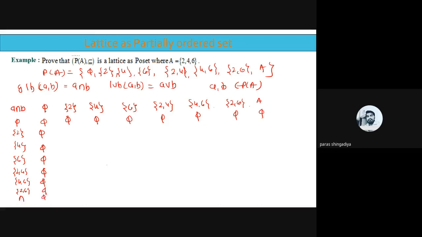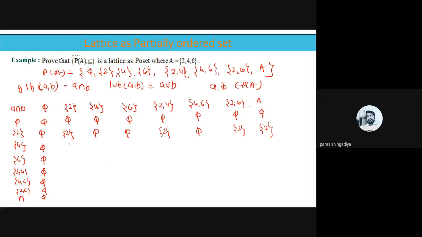Okay. Now 2 with 2, what is the intersection of 2 with 2? That is singleton 2 here. 2 with 4, it is 5. 2 with 6, it is 5. 2 with 2, 4, the answer is singleton 2. That is 5 here. That is singleton 2. And here it is 2 itself. Clear? That is the intersection of 2 with all the remaining.